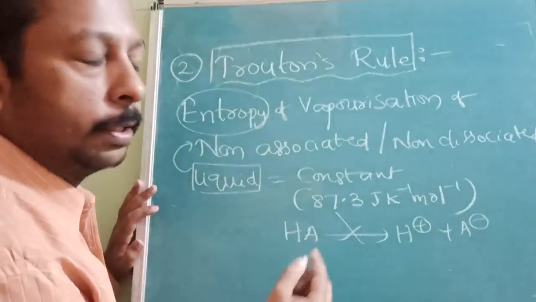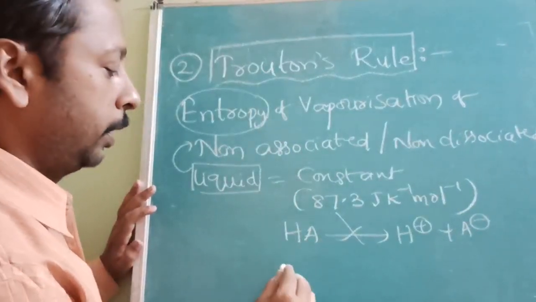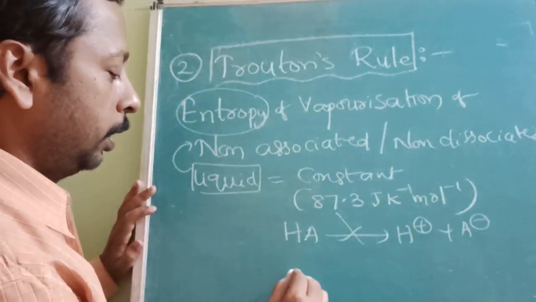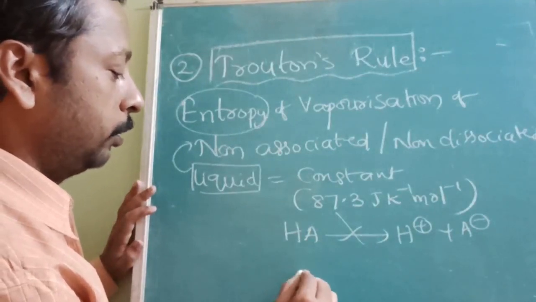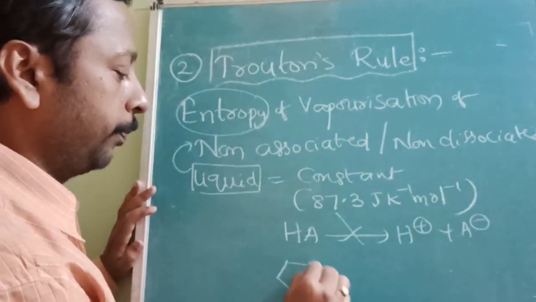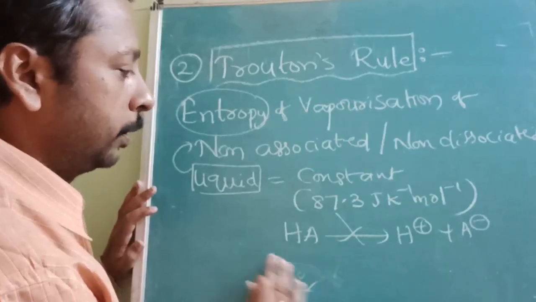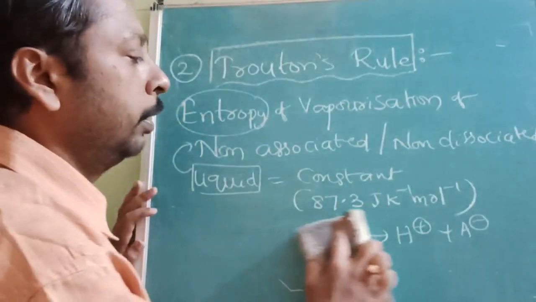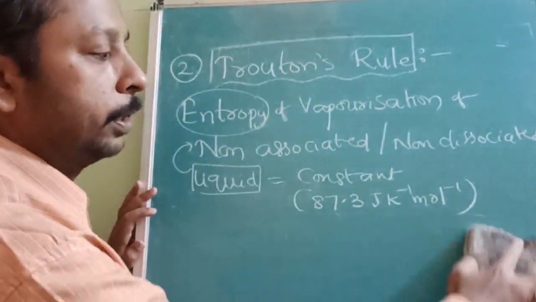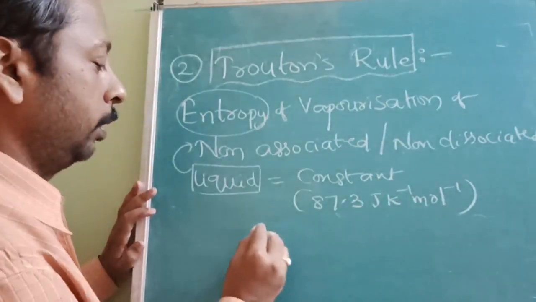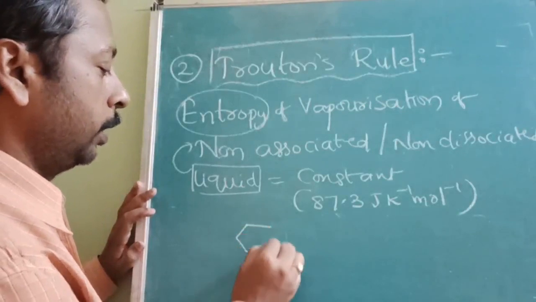Acetic acid in benzene is the best example. For dissociation it is not applicable, and for association also it is not applicable.